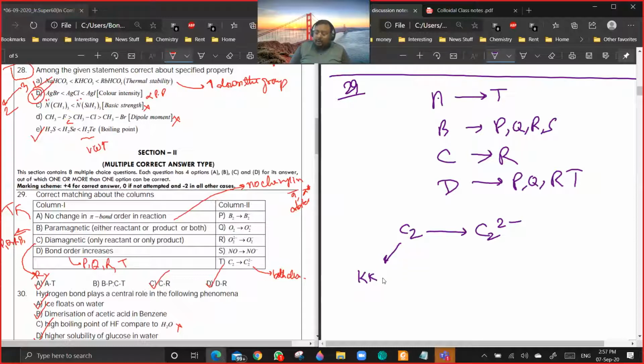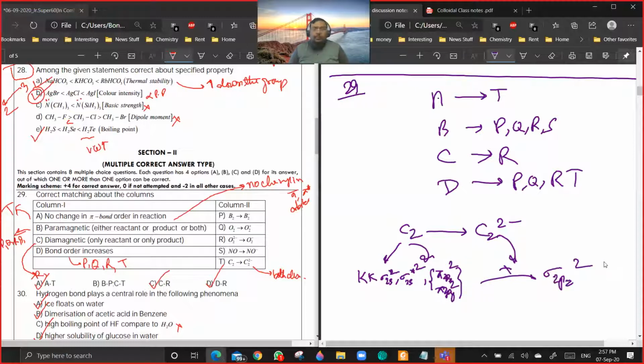Okay, then you have sigma 2s, sigma 2s star, and then you have electrons in pi 2px, pi 2py, which is 2 and 2. This is the configuration of C2. And C2 minus has this plus sigma 2pz 1. Yes or no?